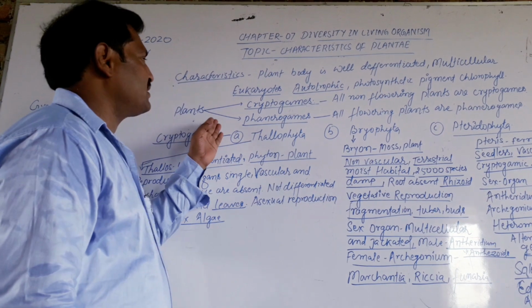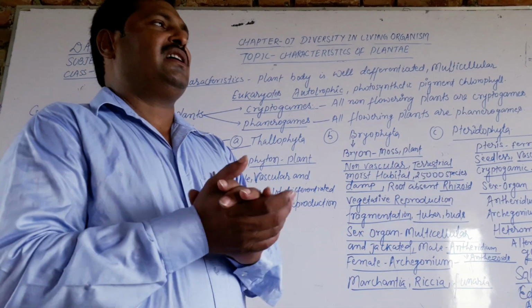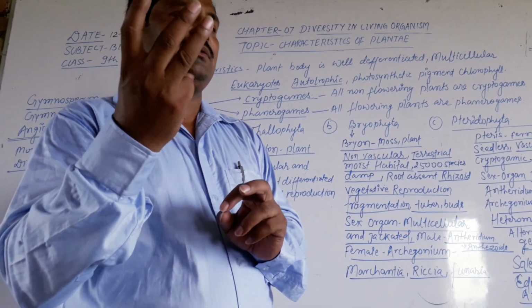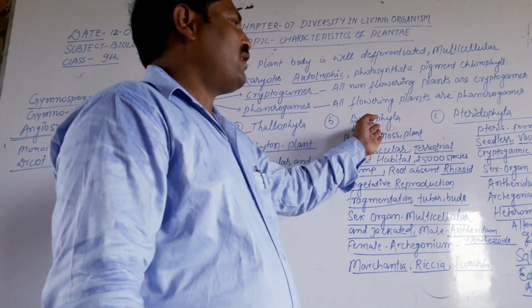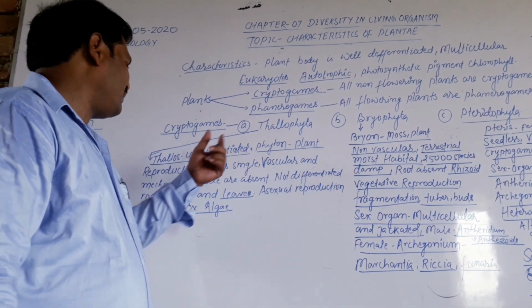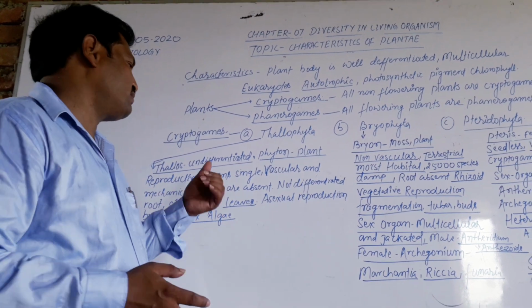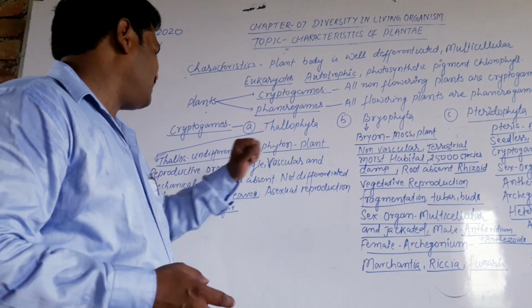So dear students, now we have to start with the cryptogams. All non-flowering plants are broadly divided into three major categories: thallophyta, bryophyta and pteridophyta. In thallophyta, the name is made from the word thallus, meaning undifferentiated, and phyton means plant.